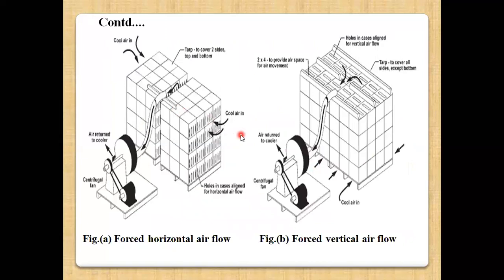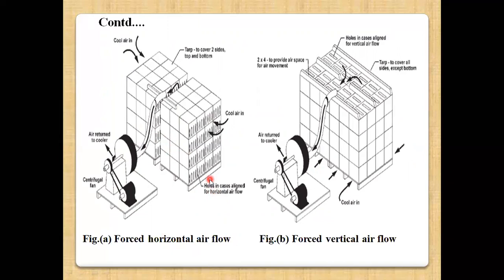So this is the figure of forced air cooling, which provides horizontal airflow and vertical airflow. On the left hand side, the forced horizontal airflow is shown.